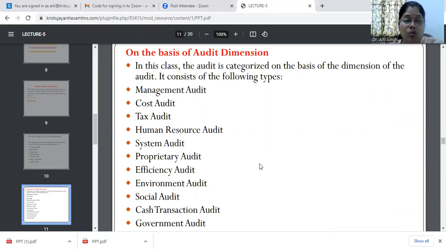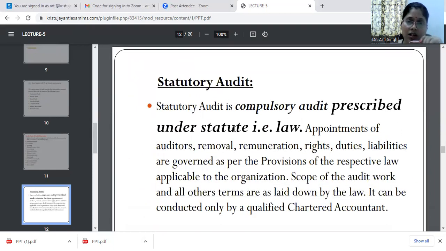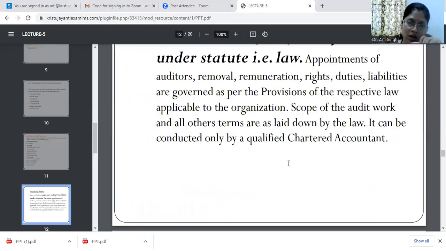What are these? These are the types of work. For example, what are the various cost accounts being verified, examined, and maintained by the organization when it is being verified and examined by the auditor? It's called cost audit. When the tax related matters are being checked, it's tax audit. Then statutory audit, that is under the statute by the law, it is mandatory to have it.